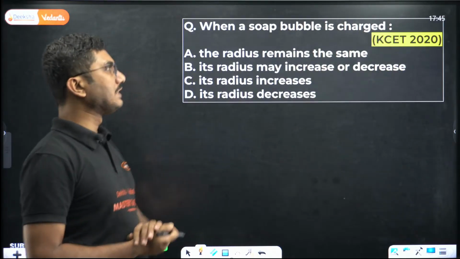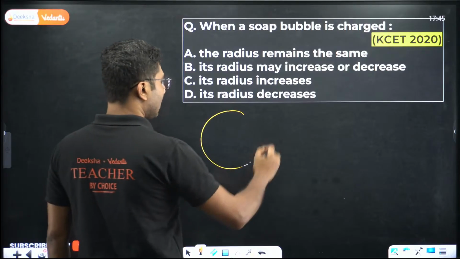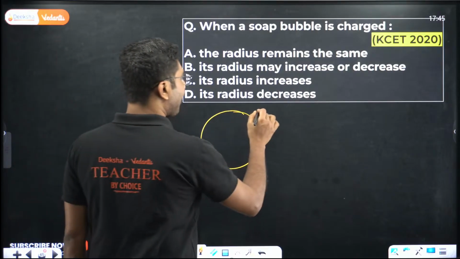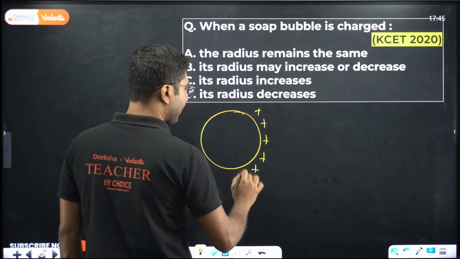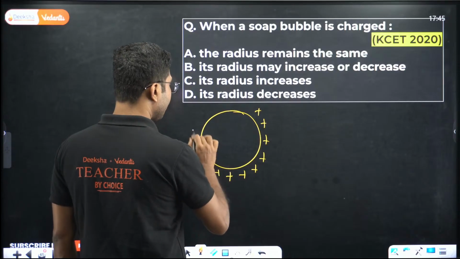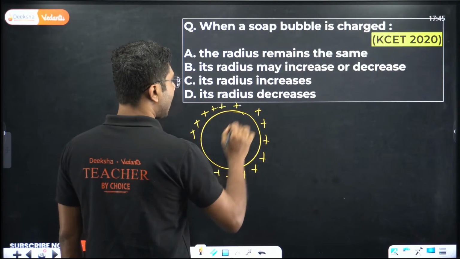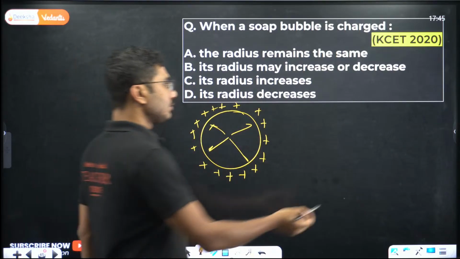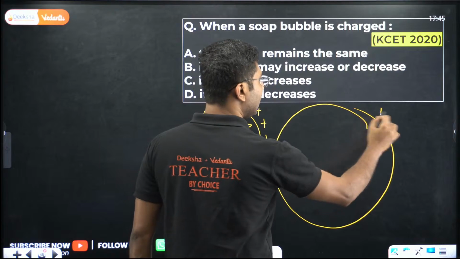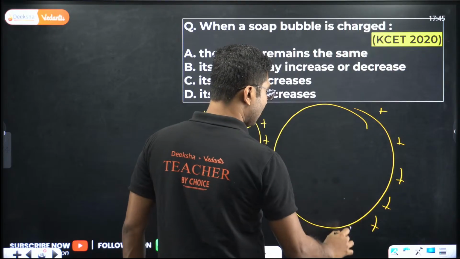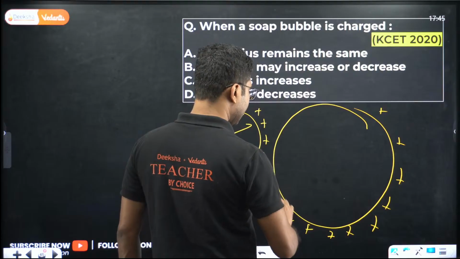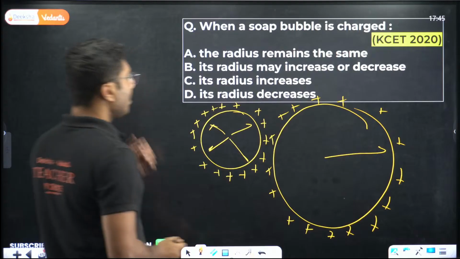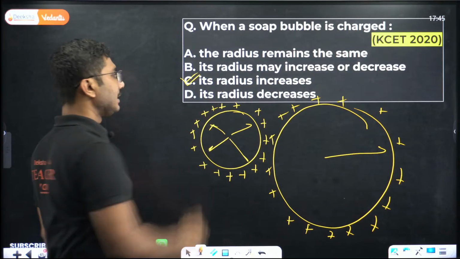When a soap bubble is charged, you have a soap bubble, you charge it. What will happen to the soap bubble? If you apply some charges on the soap bubble, the charges will start repelling each other, because they want to stay as far as possible. So the radius of the soap bubble will increase. Because it's a soap bubble, it can change its shape and size. So its radius increases.